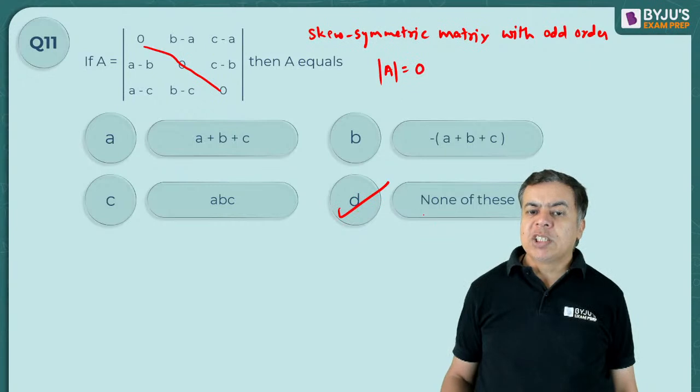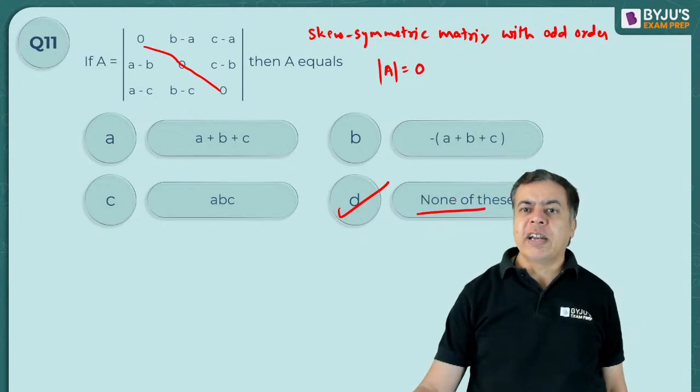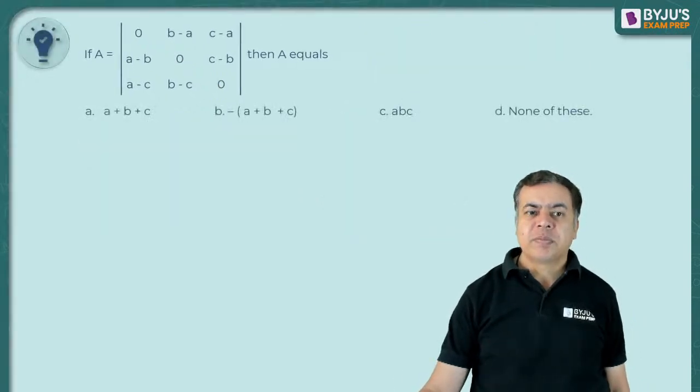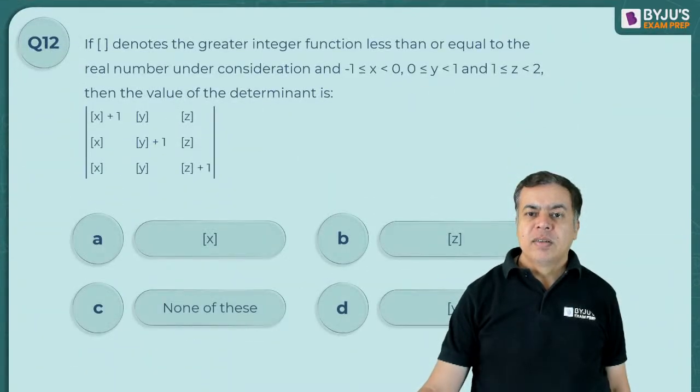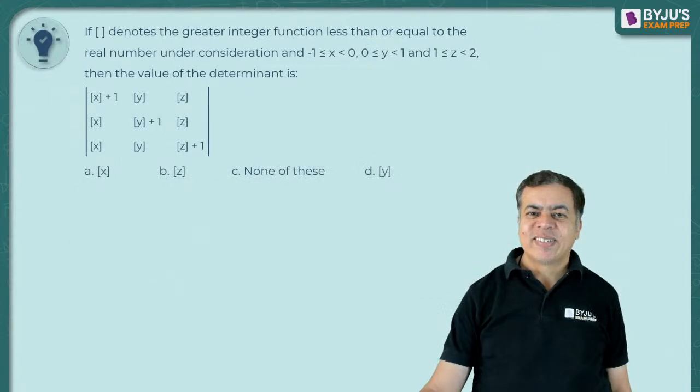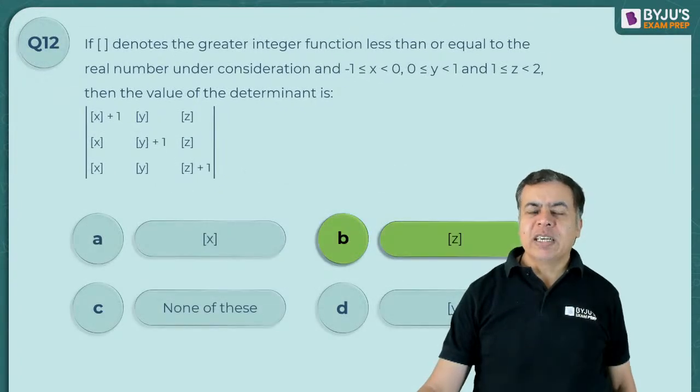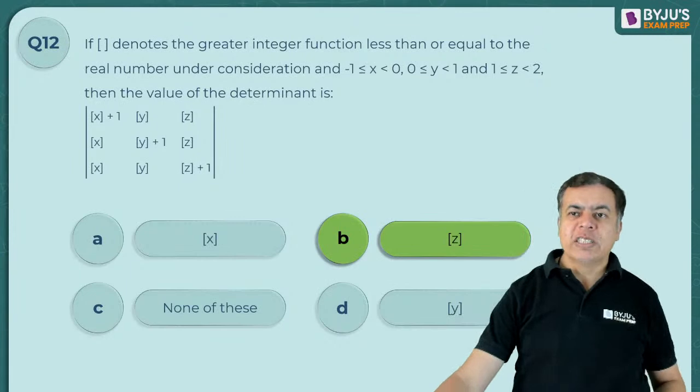So this must be 0, and the correct answer should be D, none of these. This one is also easy, but it is your homework. You can take a screenshot and see it later on also.